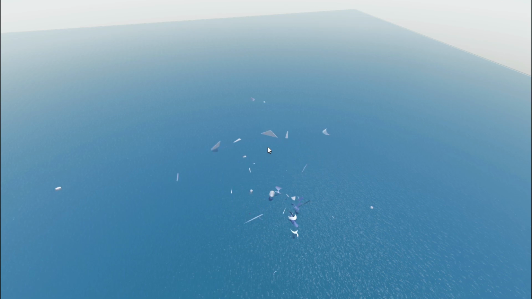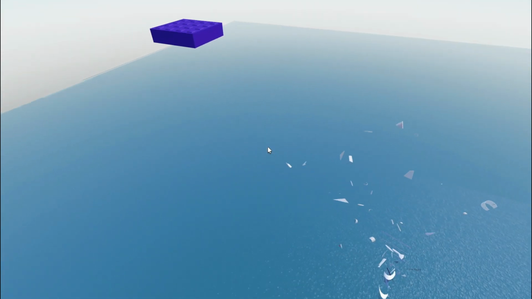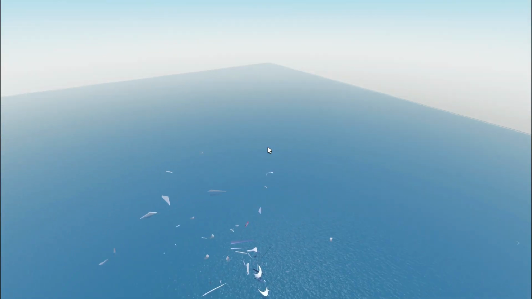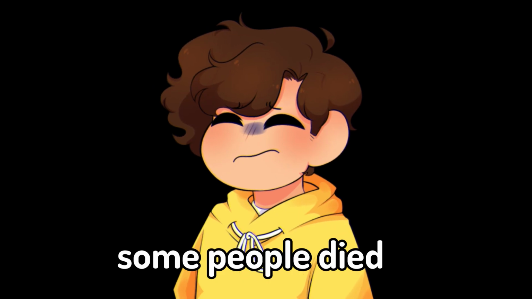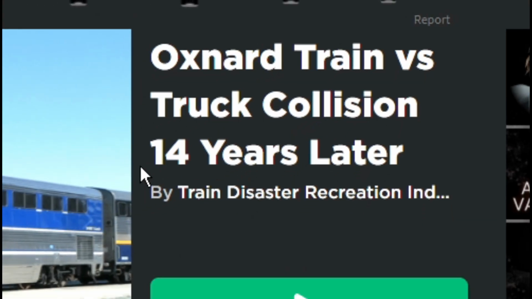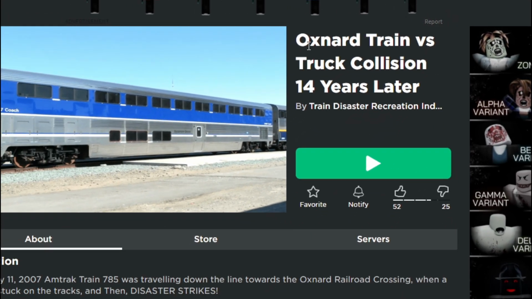Okay. Yeah, if we watch that in slow motion, you could see the bottom of the plane falling out first. Yep, there it is. The plane crashed in half and went straight into the Taiwanese ocean. So many people died from this plane. It's so sad. The next game is called Oxnard Train versus the Truck Collision.